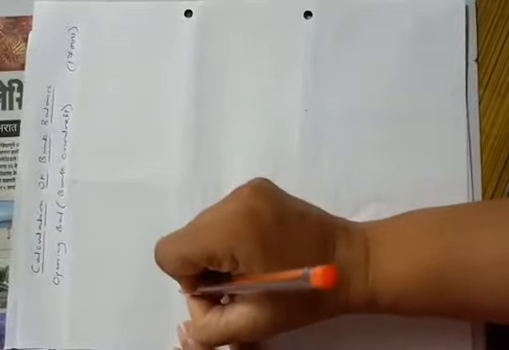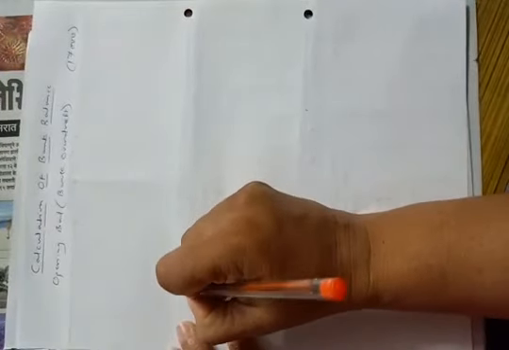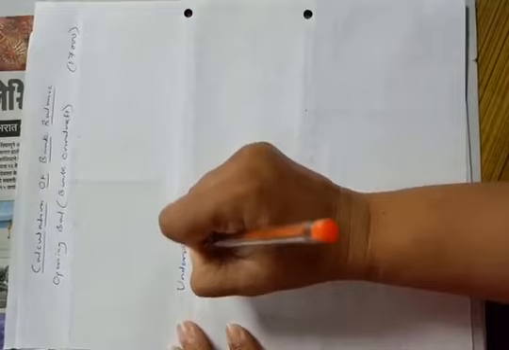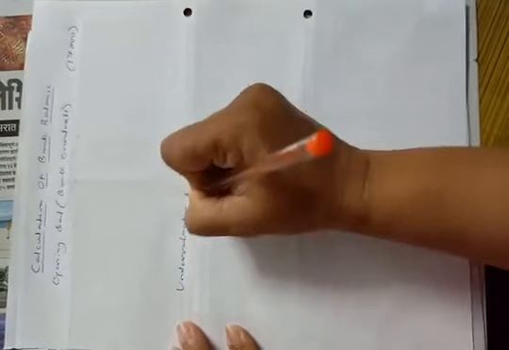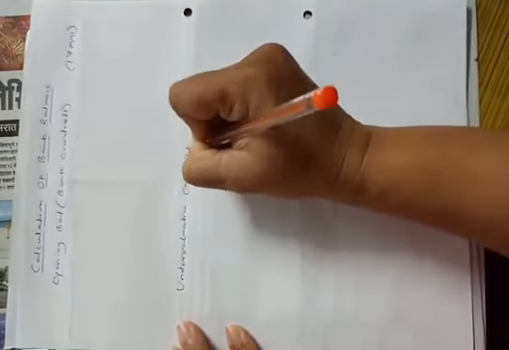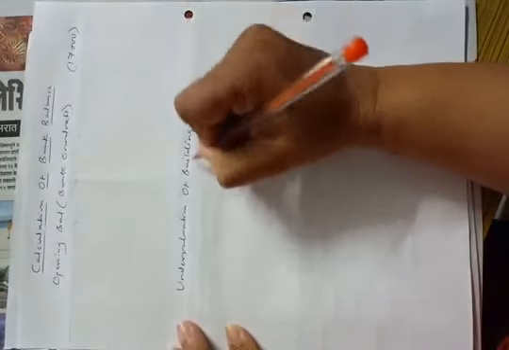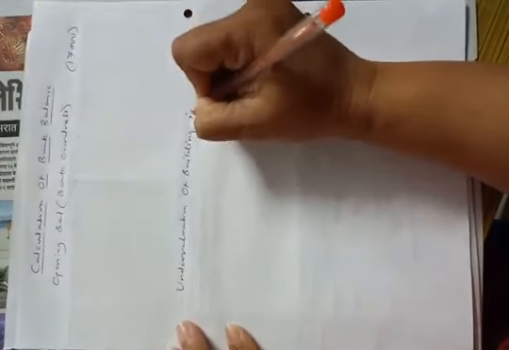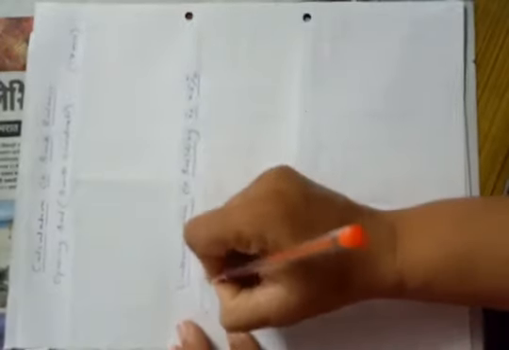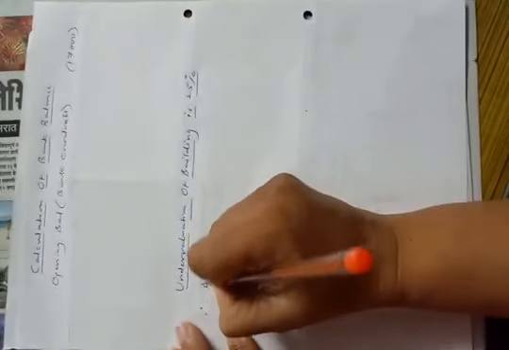Therefore, undervaluation of building is 25%. Therefore the actual value of building